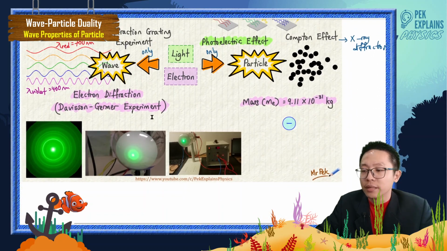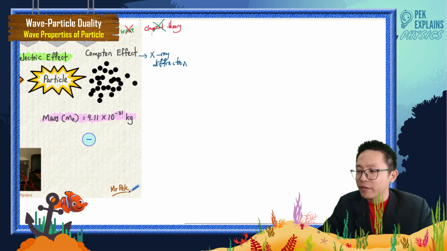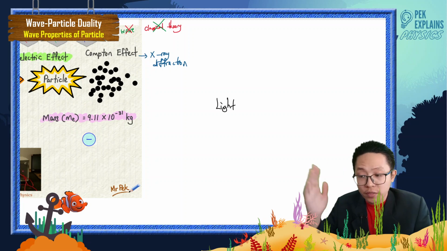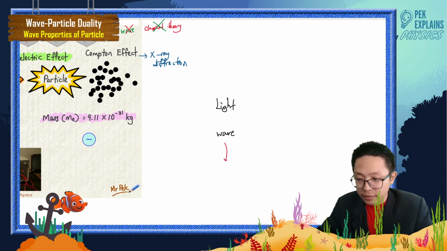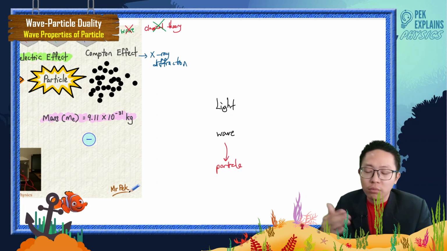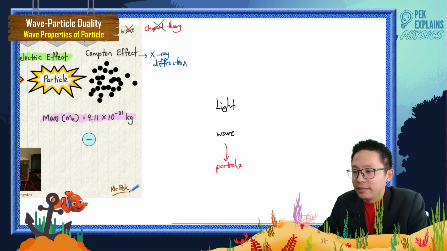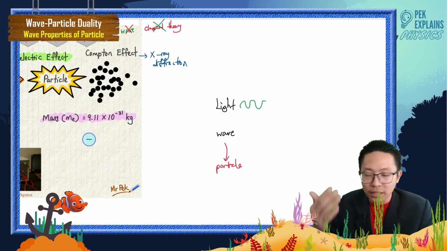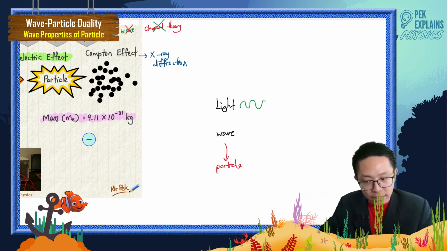Okay, let's talk about the next topic. For this chapter, we specifically want to concentrate on the electron, because previously we talked about light. Conventionally we think that light is a wave. Turns out it can be a particle. Normally we think that light is something like a wave, isn't it? Turns out it can be a particle in the photoelectric effect.